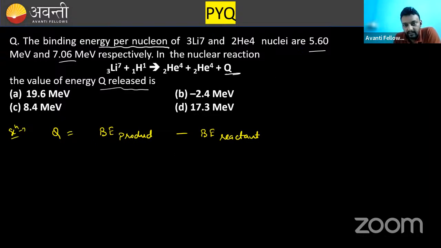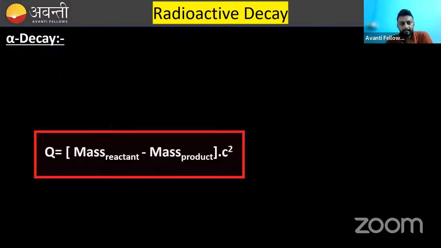So what you should do, while this is binding energy per nucleon, 3Li7 is 5.6 mega electron volt. So complete binding energy will be 5.6 into 7. So binding energy of lithium will be 5.6 into 7. Can you solve it? And similarly, you can get it for helium as well. And then put in this relation, you will get Q. Clear? This is just a calculation based thing.